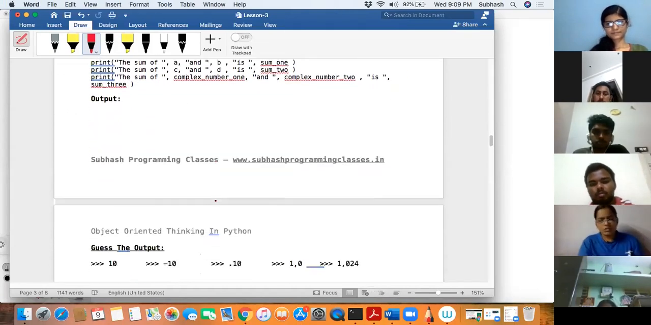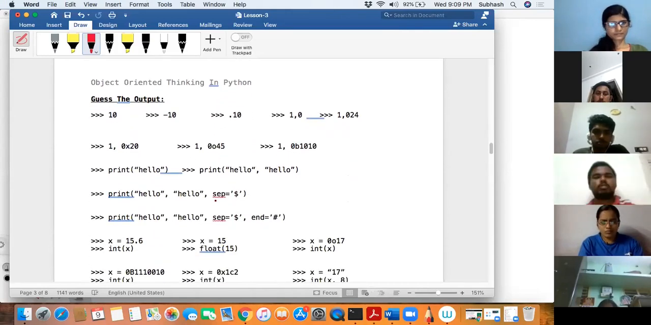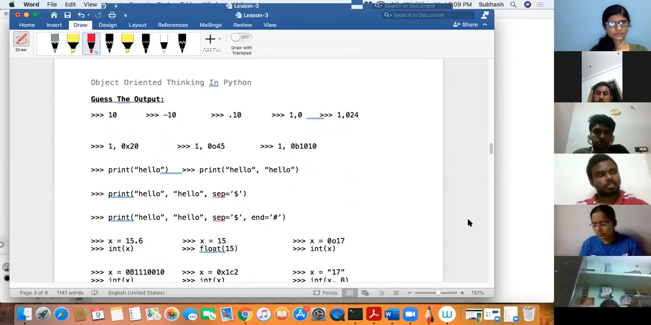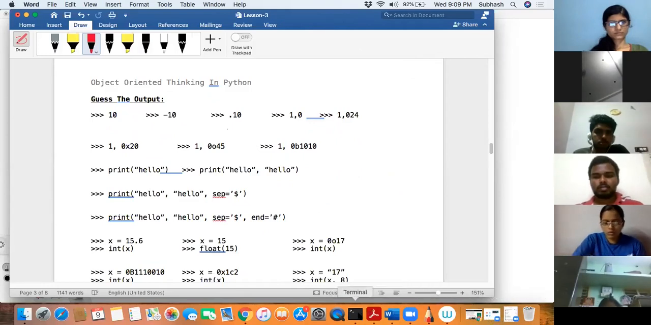Yeah? Okay. So the next concept is something about guess the output. It is for you to guess the output. Can you tell me what is the output for all this? Quickly. When I say, okay, we'll do it one by one. Okay, can you keep putting in the chat box about the value? Okay, I'll do it myself.